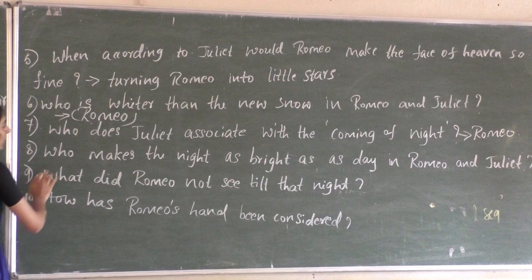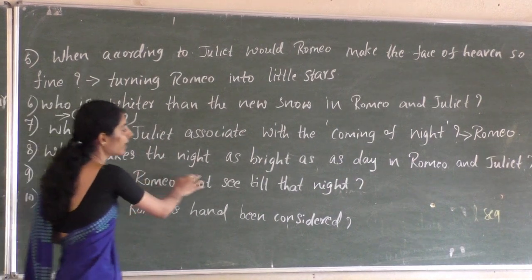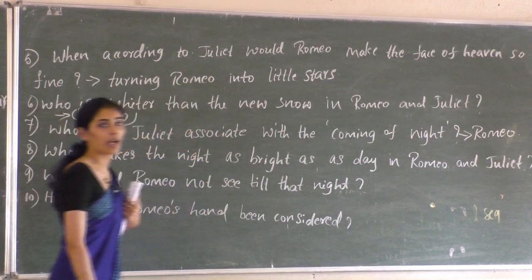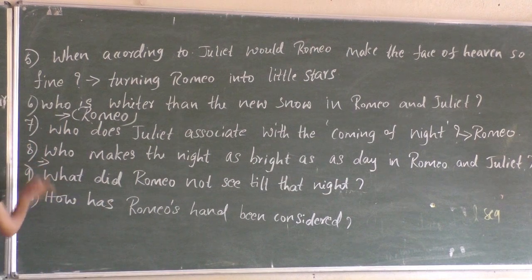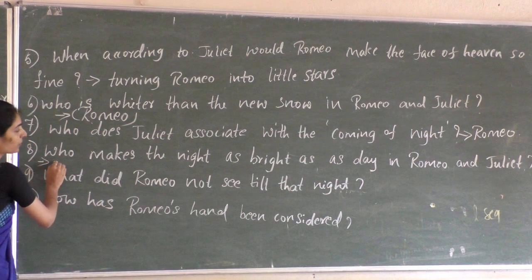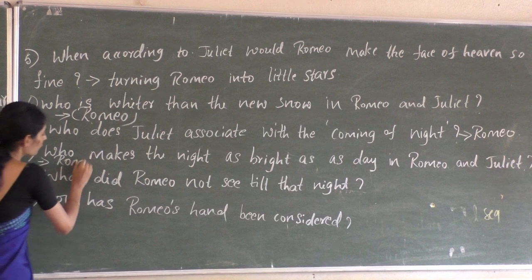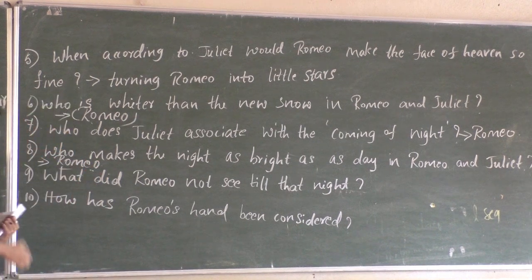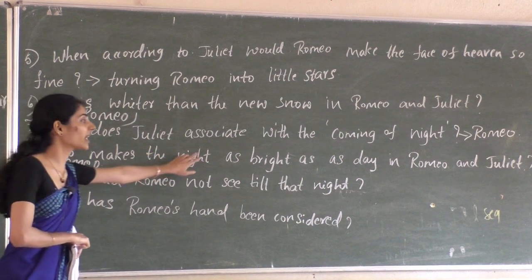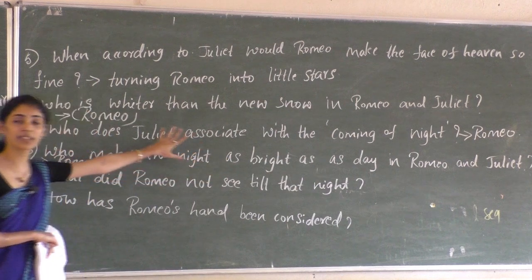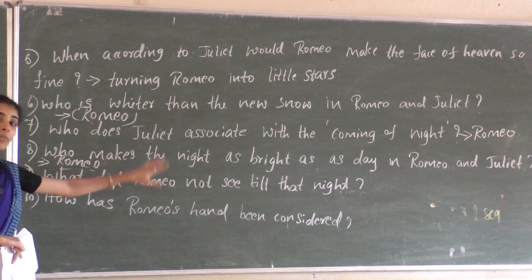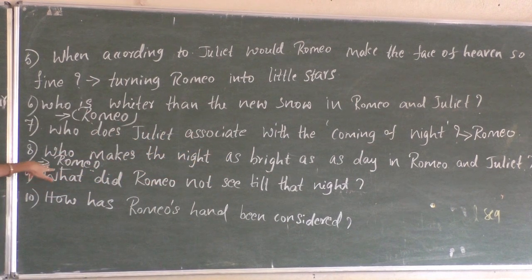The next one: who makes the night as bright as day in Romeo and Juliet? Again, this refers to Romeo. According to Juliet, Romeo makes the night as bright as day, because she says Romeo is a day which comes in the night. So the answer for the eighth question is Romeo. He makes the night as bright as day.